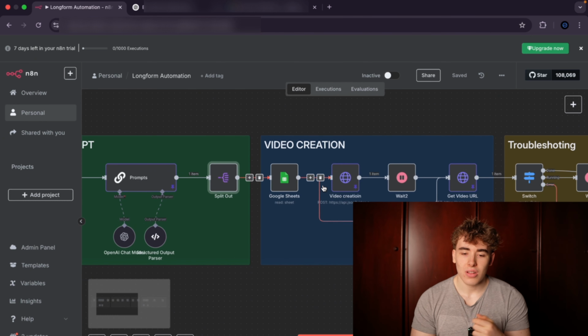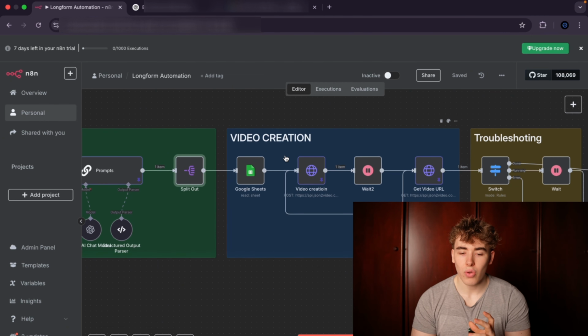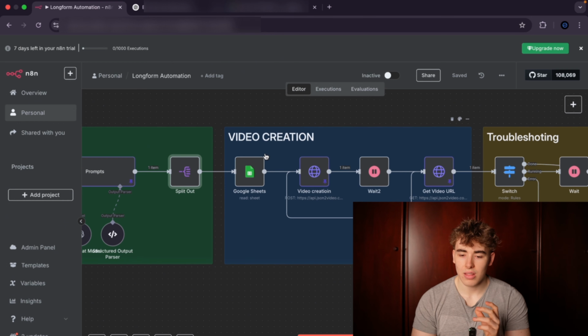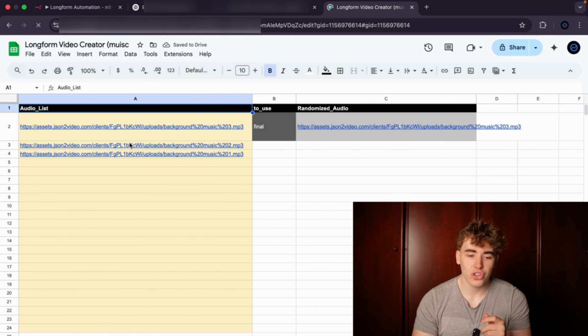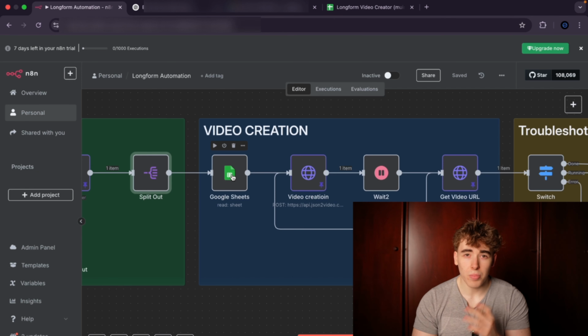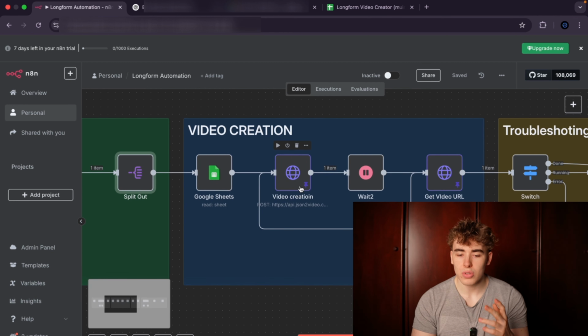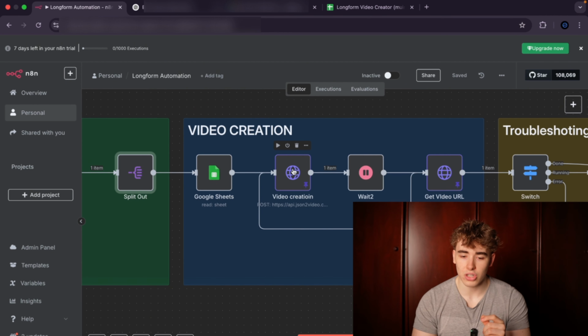Now, once the information is split out, we go on to the video creation process. And here it starts with getting the music. I have a spreadsheet where I can just post some music links. So I did this here. It will pick one of those music links that I already put in there and just use that for the video. And then once we have the music, it gets to the real video creation part.